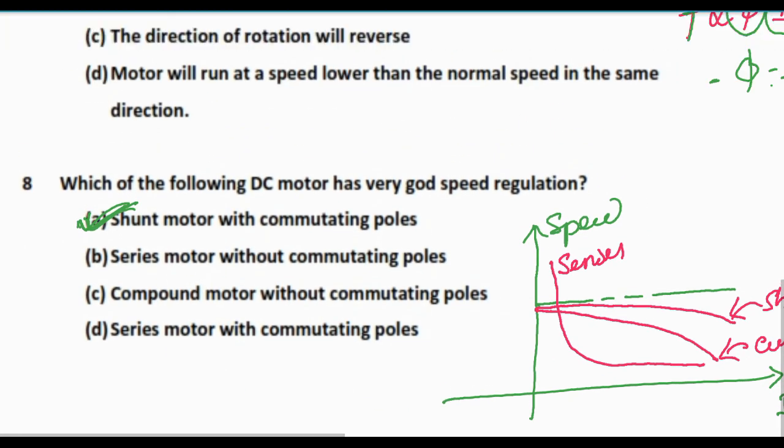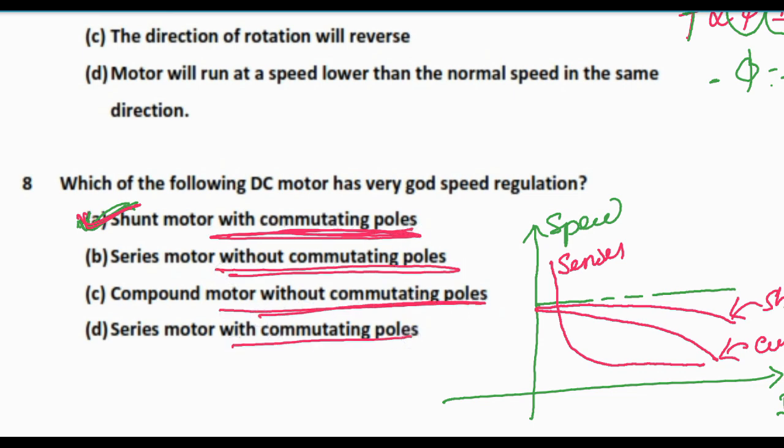So here the answer is shunt motor with commutating poles. This term has no value here. This term, without commutating poles or with commutating poles, has no value, because these motors are different things. So here shunt motor is the answer.